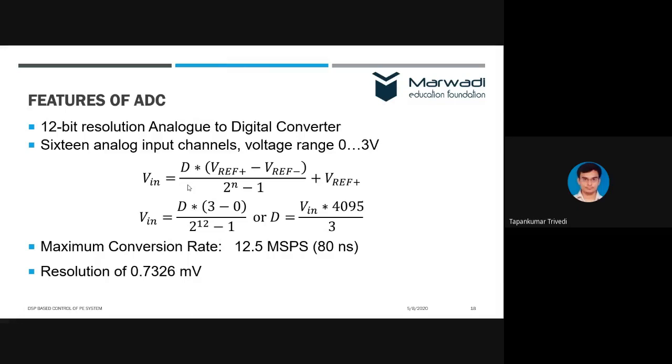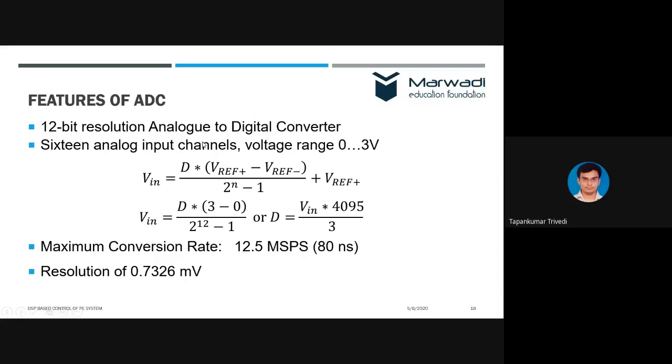Right? The analog to digital converter of the 28335 is a 12-bit converter. So it means that we have 12-bit resolution of analog to digital converter. There are 16 analog input channels. As I said, there can be three-phase voltages, again three-phase voltages, three-phase currents, and three-phase currents. So overall, it can take up to 6 voltage sensors, 6 current sensors, still using only 12 channels, whereas we have 16 channels.